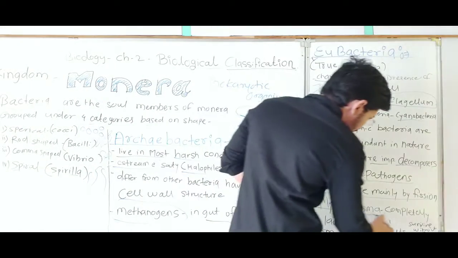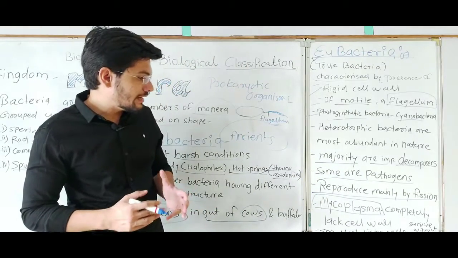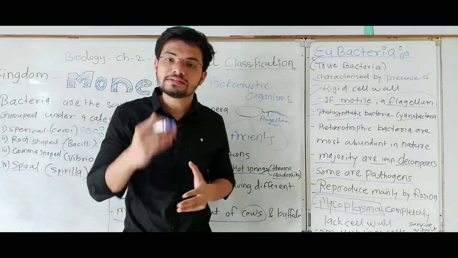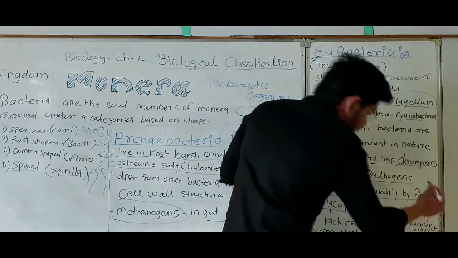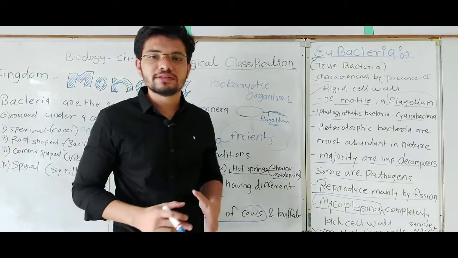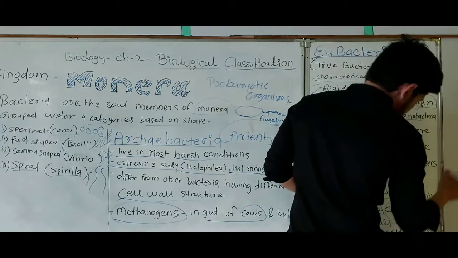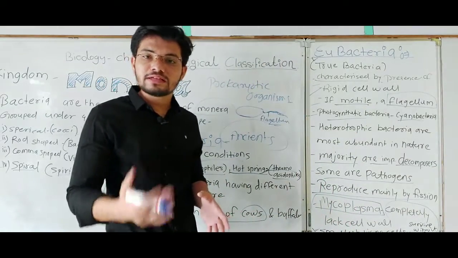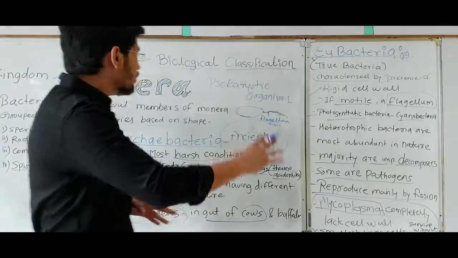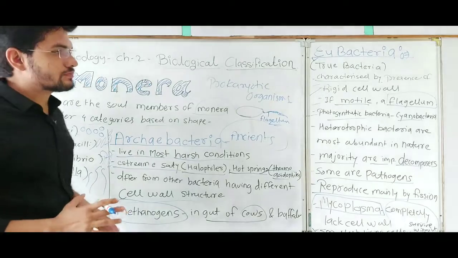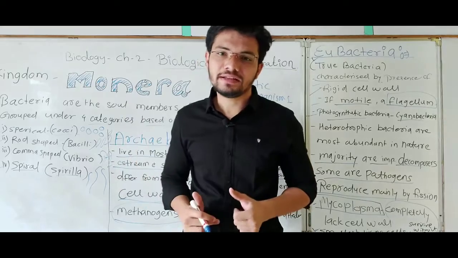These also include Mycoplasma. Mycoplasma is another type of bacteria which completely lacks a cell wall, and they are the smallest living cells on this planet. They can also survive without oxygen. So this was all about kingdom Monera, a very interesting kingdom with very interesting organisms, which are bacteria.